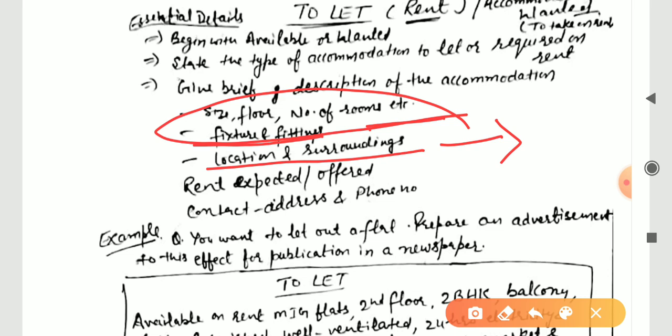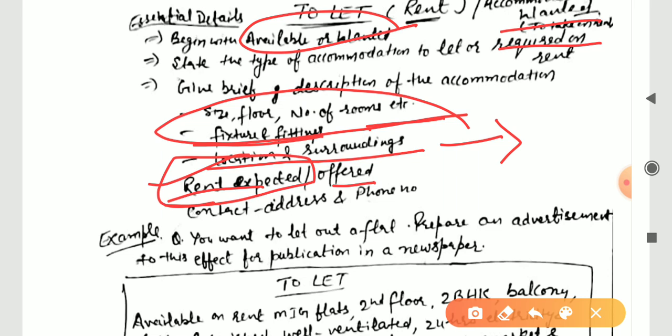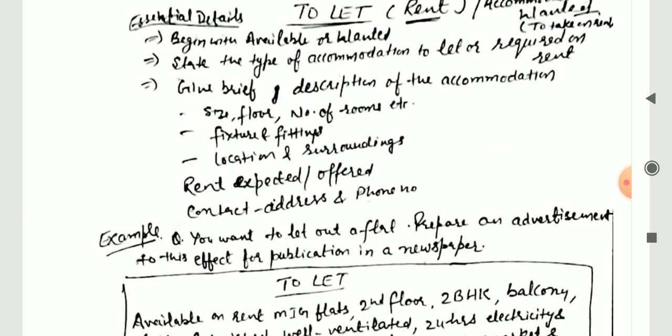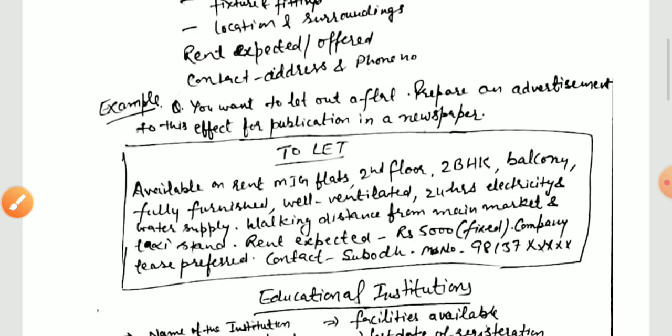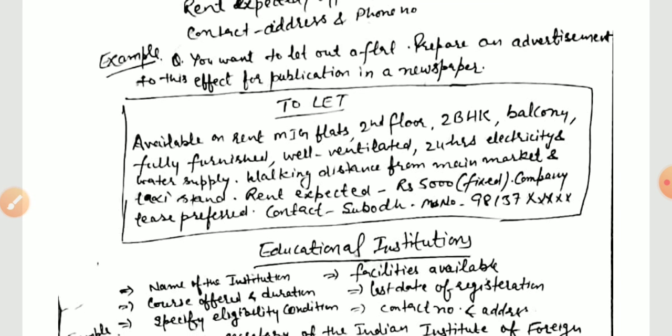Next, rent expected or offered. When you are going for to let, you will have to write rent expected, and when you are going for wanted accommodation, then you will add rent offered. And at last, in every ad, that is address with phone number. So now we will take an example. You want to let out a flat. Suppose you have a flat and you want to let it out.